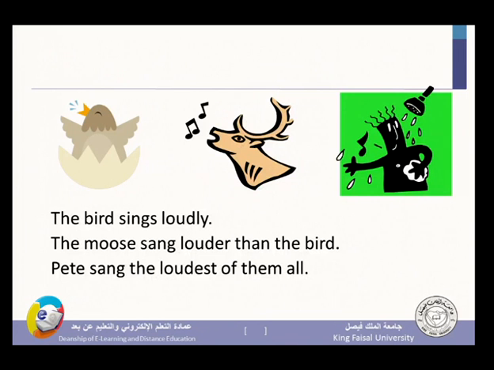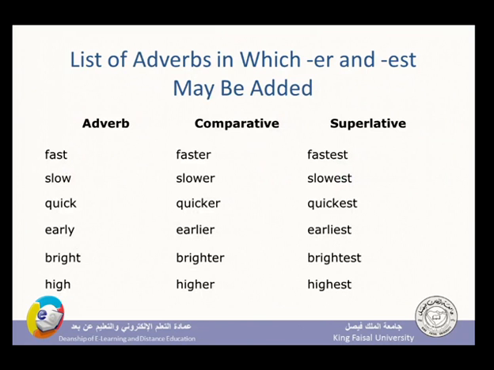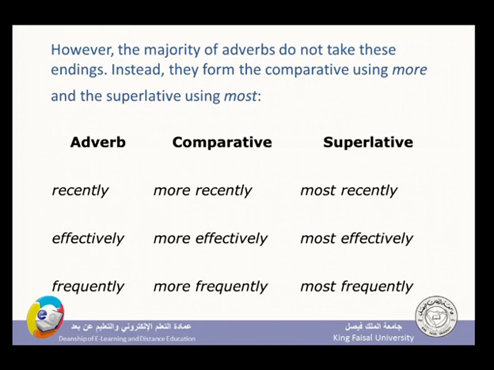The bear sings loudly. Other examples, the same. Fast, faster, slow, slower. A list of adverbs to which ER and EST may be added. Other examples: recently, more recently, most recently. Superlative, most recently. As I told you, the superlative could be made by adding EST or adding most, like the examples I have just given you.